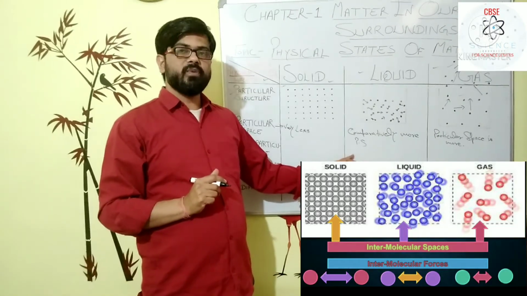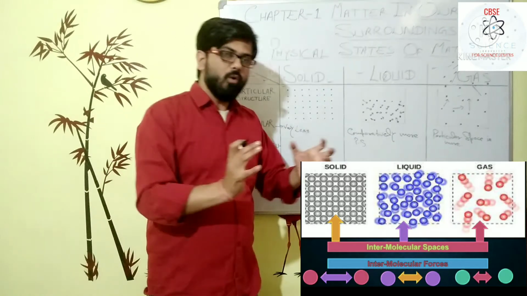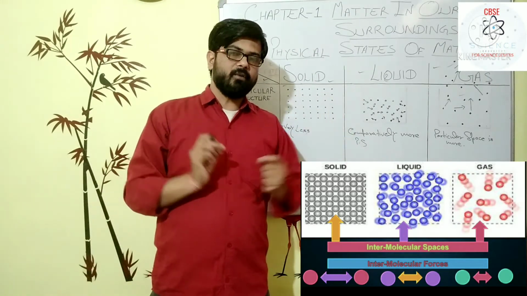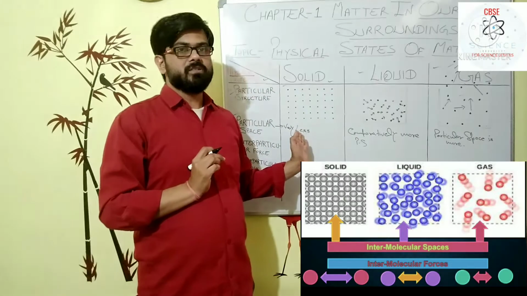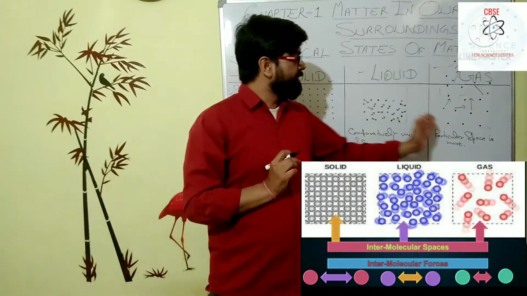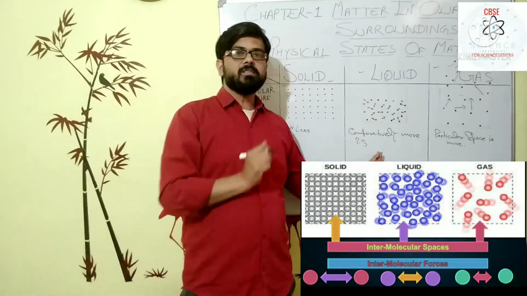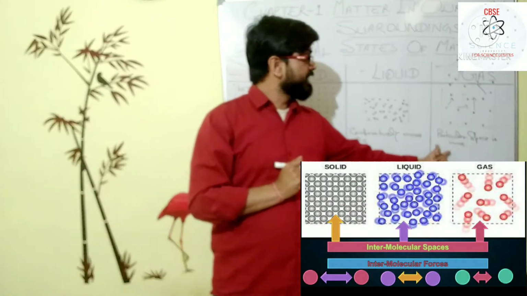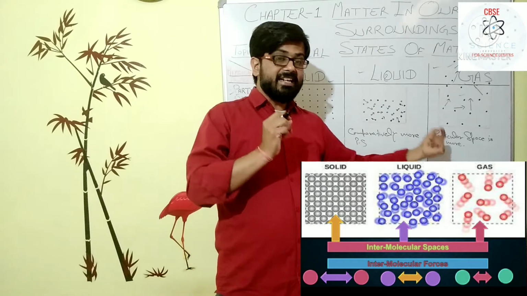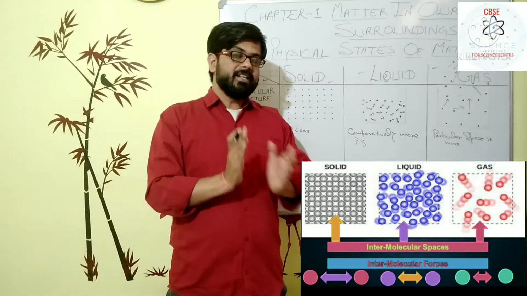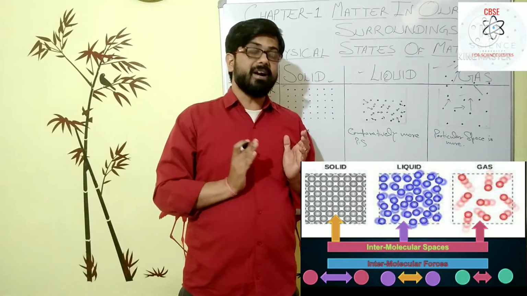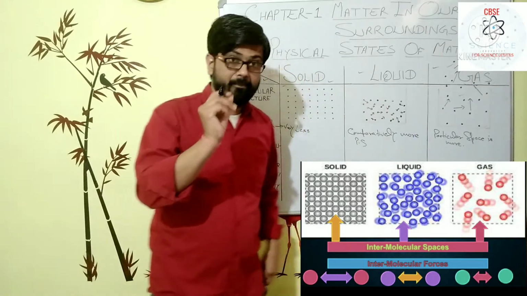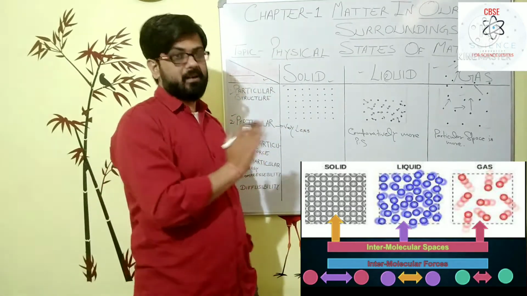In liquid phase, comparatively more interparticular space than the solid, and comparatively less than the gas. If you see the gas, in the gas physical state, there is the maximum interparticular space in between the particles in these matter phases.